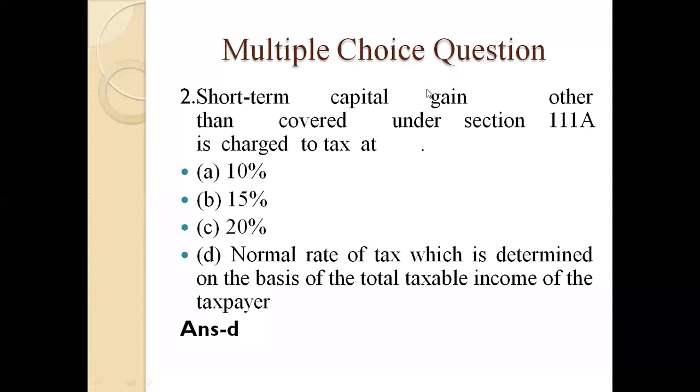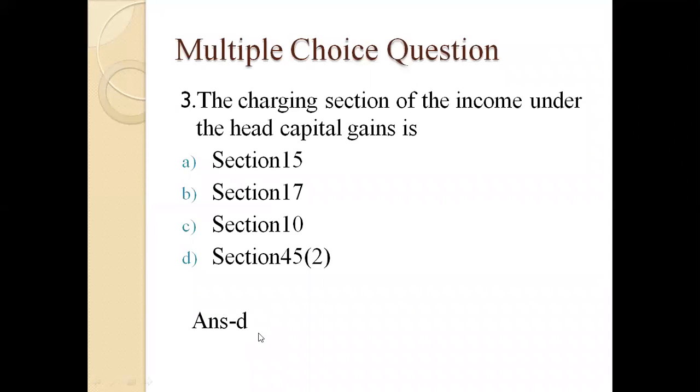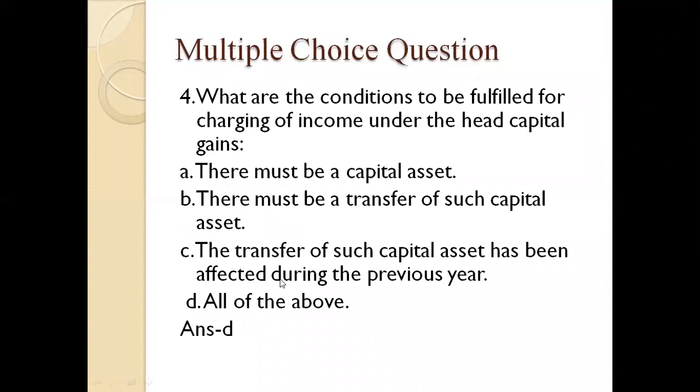Second multiple choice question. Short-term capital gain other than that covered under Section 111A is charged to tax at: the options are 10%, 15%, 20% and the normal rate of tax, which is determined on the basis of the total taxable income of the taxpayer. D is the right answer. Third: the charging section of the income under the head capital gain is Section 15, 17, 10 and Section 45(2). The answer is D.